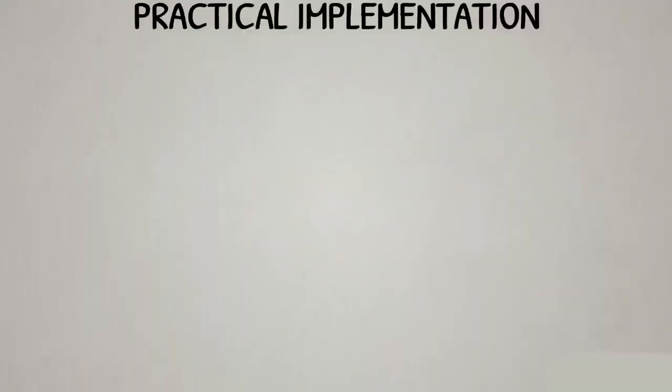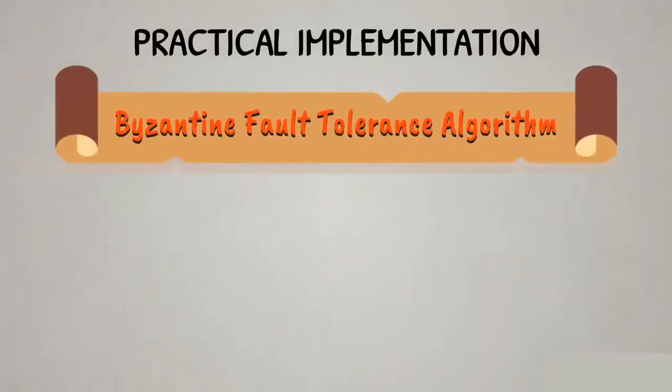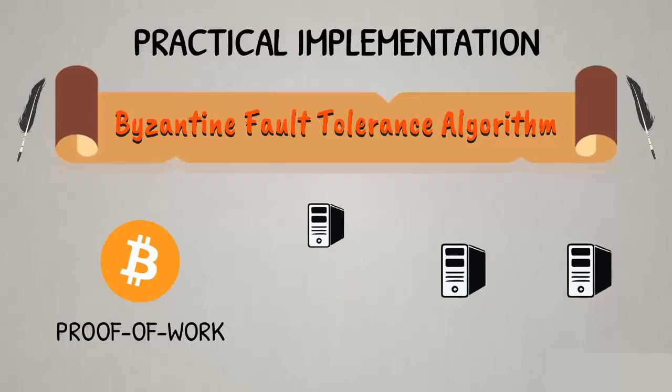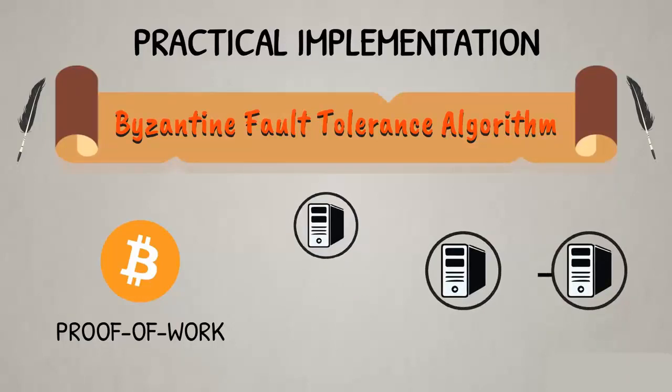The first practical implementation of Byzantine fault tolerance algorithm came with the Bitcoin's proof of work. In this case, the generals are nodes on the Bitcoin network, also known as miners. A network node is a connection point that can receive, create, store, and send data across a network. In other words, nodes are the connected dots that make up a network.